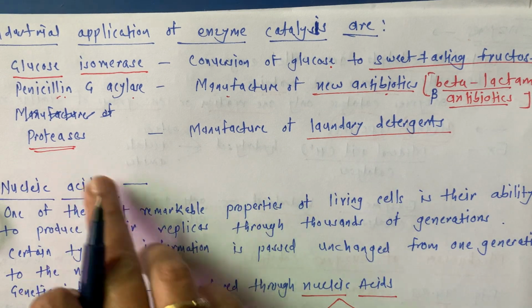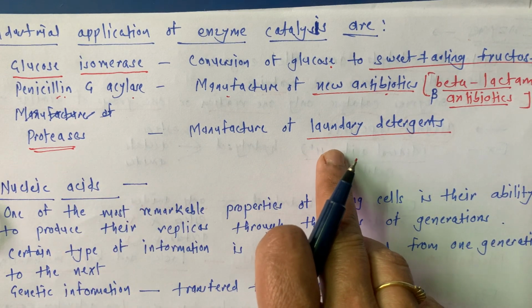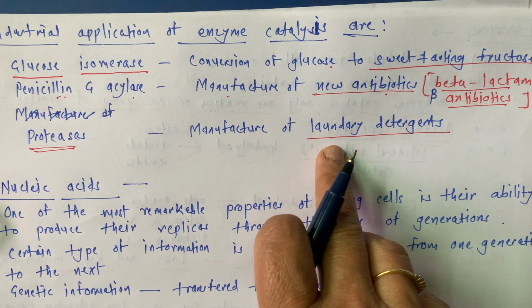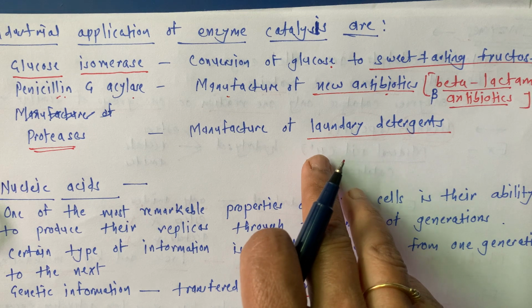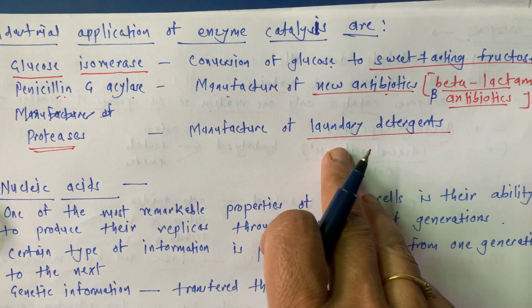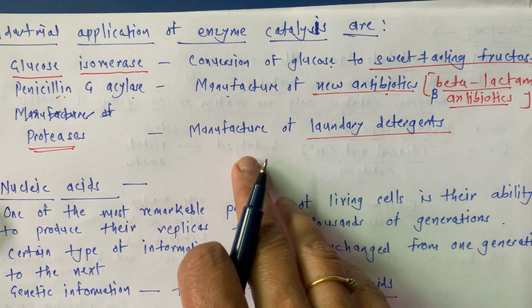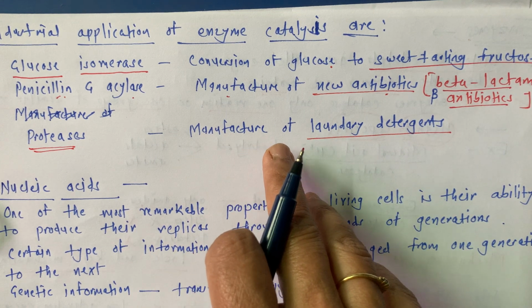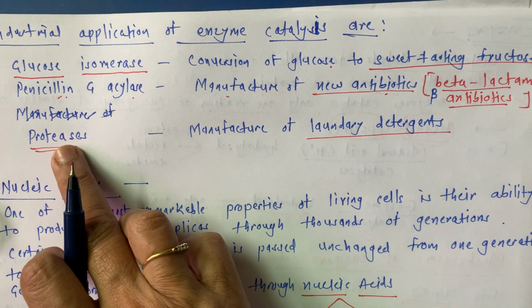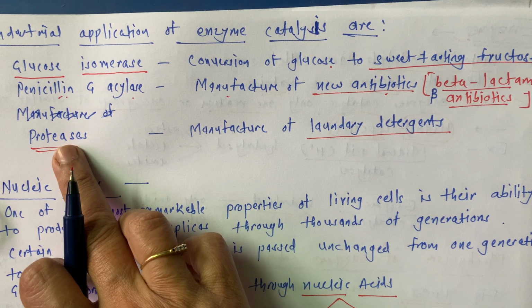Even such detergents are used in operation theaters, to remove blood stains, serum or whatever liquid stains, and even to sanitize hospital instruments. Such detergents are used where protease is added.